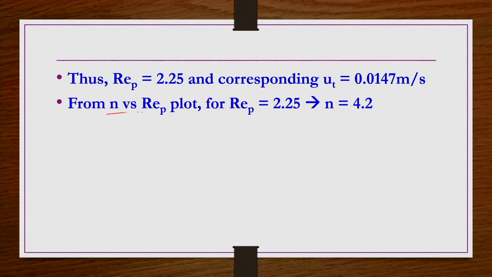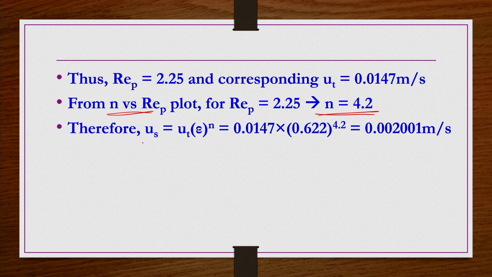Once the n value is also known from the graph, you can find US, because UT, epsilon, and n are all known. From the n versus REP plot that I just showed, for REP equal to 2.25, n is going to be about 4.2. Then US is nothing but UT epsilon power n. UT you calculated as 0.0147 corresponding to REP equal to 2.25 for a single particle, epsilon you calculated as 0.622, and n from the graph you are getting 4.2. So, you can see here